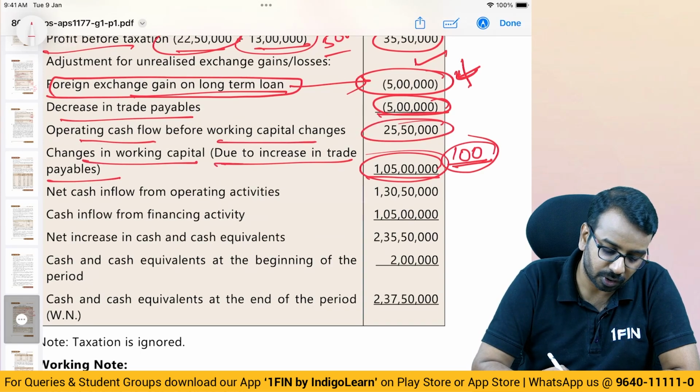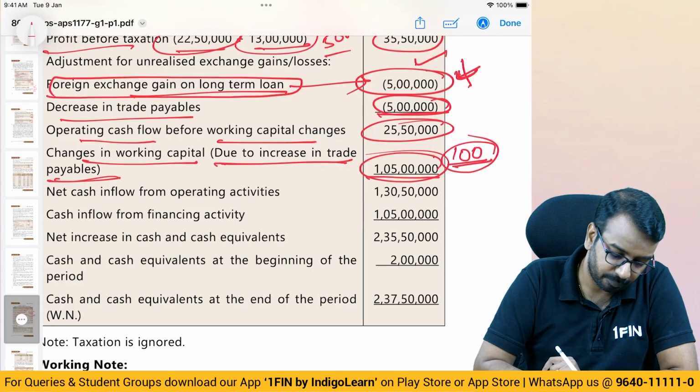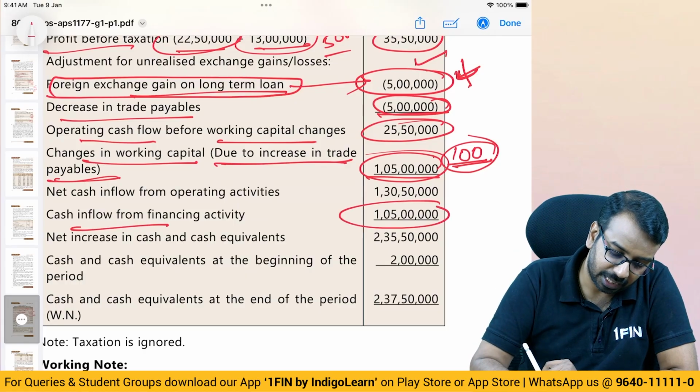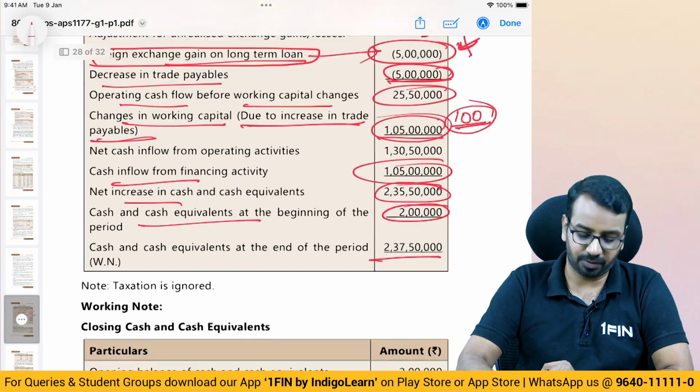Changes in working capital, because there is a trade payable increase, and we know when the liability is increasing we will add it. Then cash inflow from financing activity as it is, net increase in cash and cash equivalents, and at the beginning and closing balance at the end of the period. Very simple. Okay.